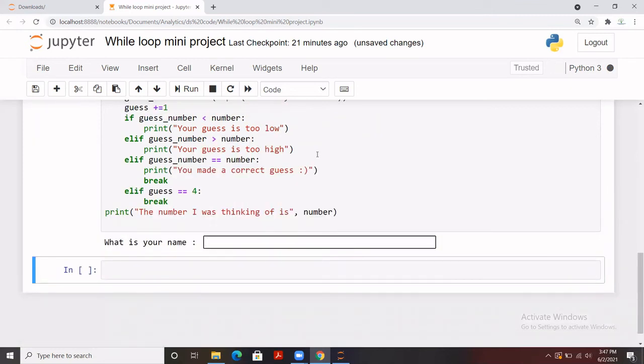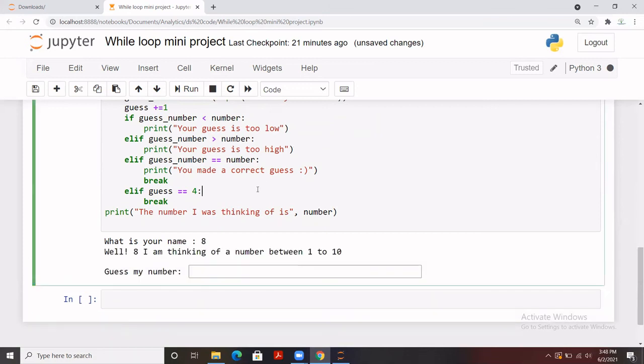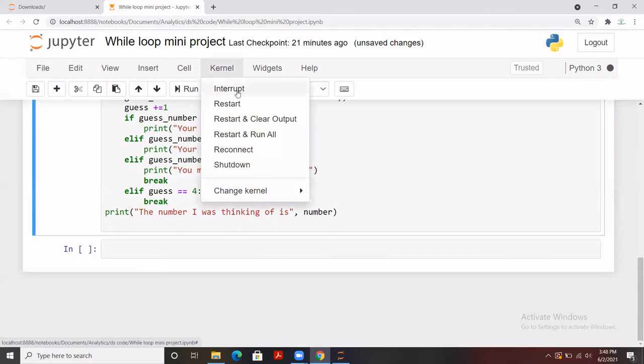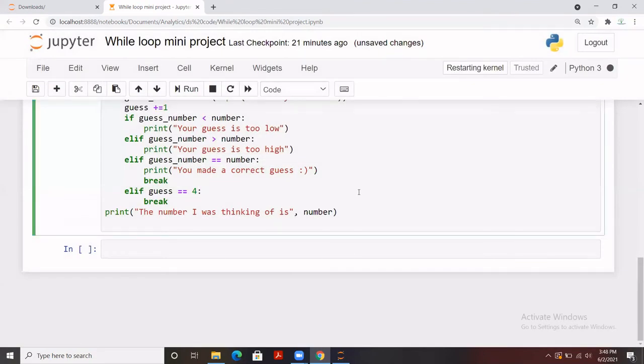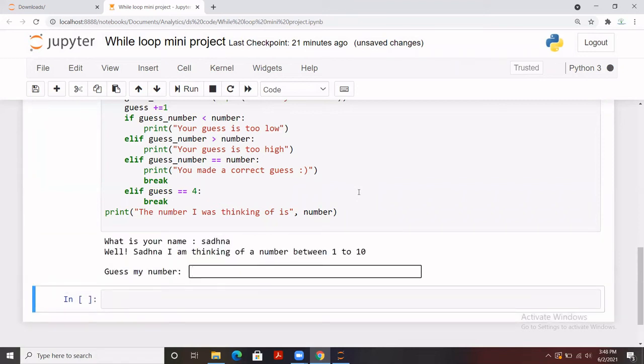Oh, sorry, I just by mistake added the number rather than my name. So let me run it once again, because we are going to test the limits that we have applied. So it should not ask more than 4 times, right? So here it is. I have put in my name, and I have made a guess something like 9.